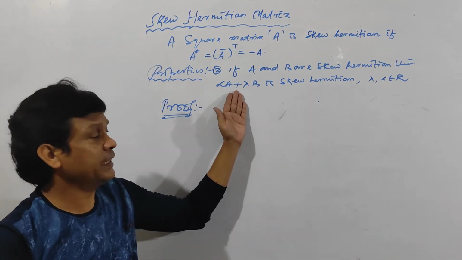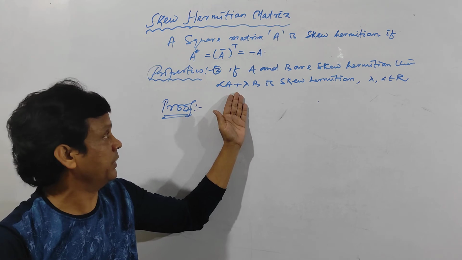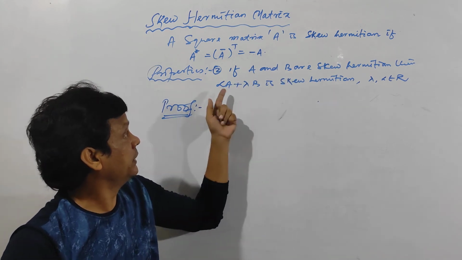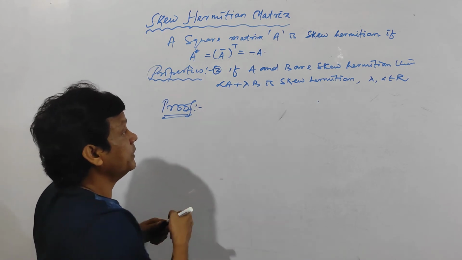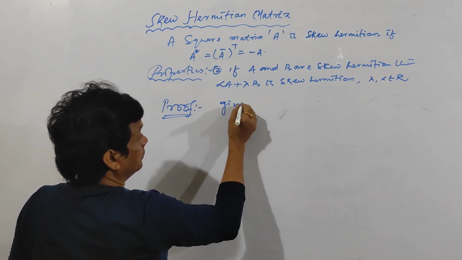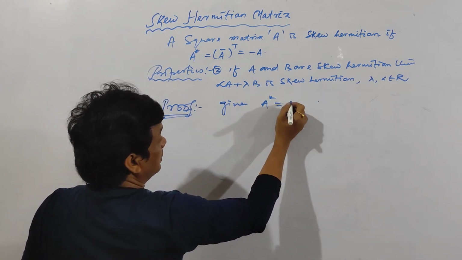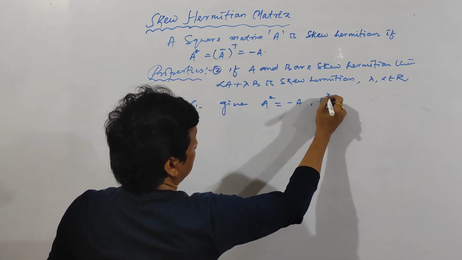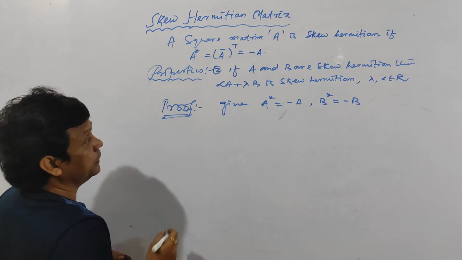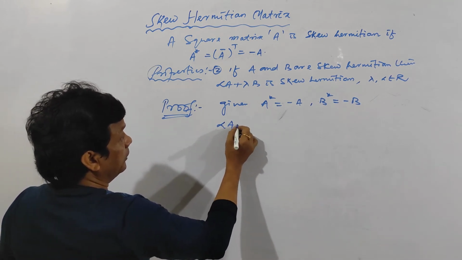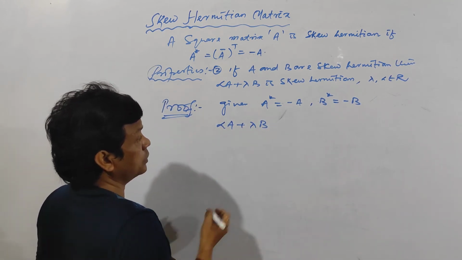See, the second property, it is the same as the second property of Hermitian matrix. If A and B are skew Hermitian, then linear combination of A and B is also skew Hermitian. That means, given A star is equal to minus A and B star is equal to minus B. Clear? And you have to prove alpha A plus lambda B is skew Hermitian.